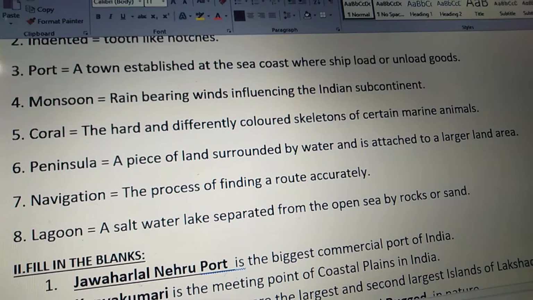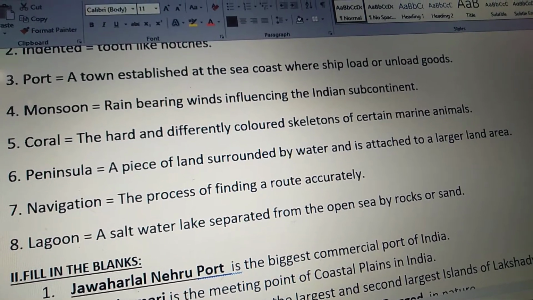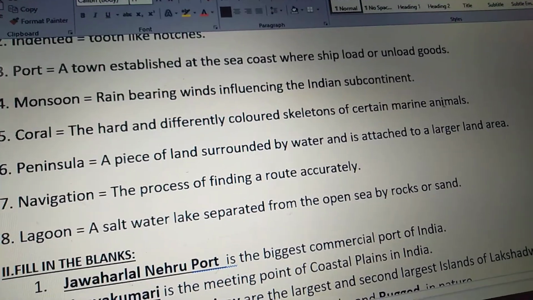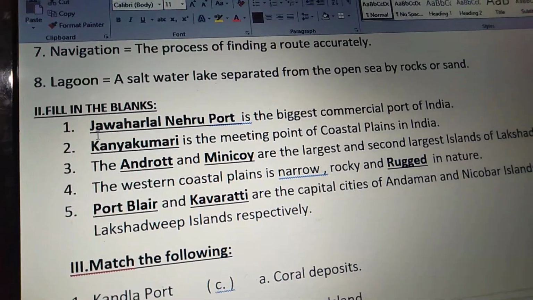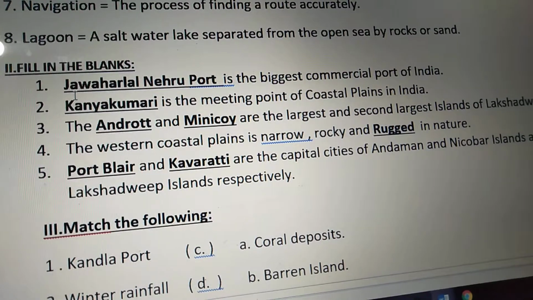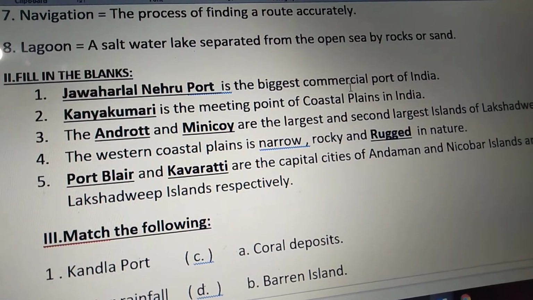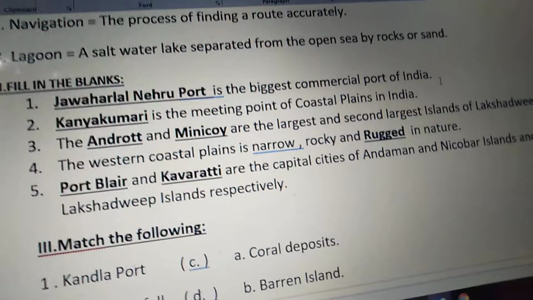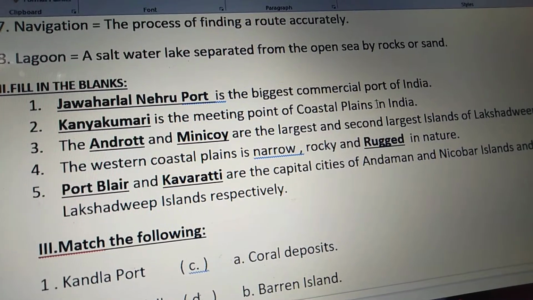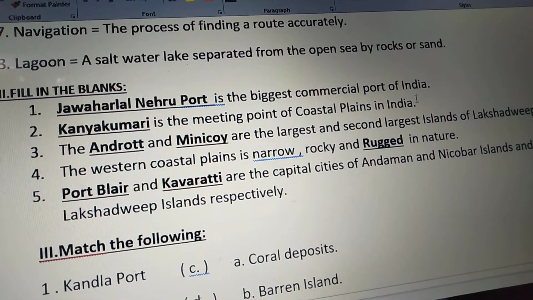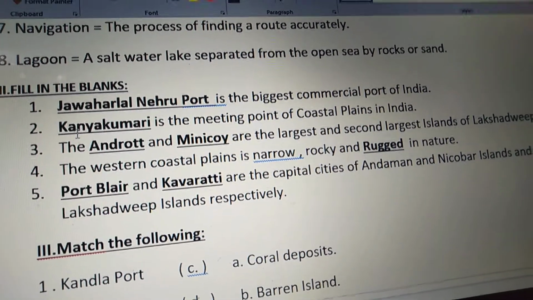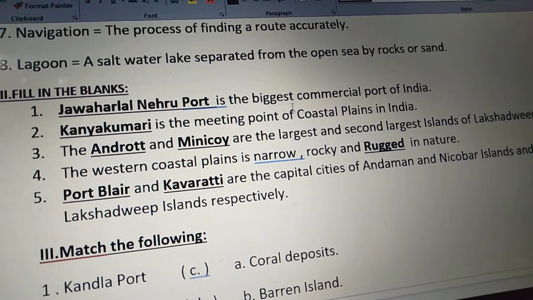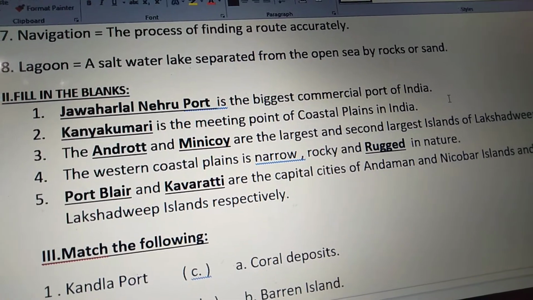Next, come to fill in the blanks, children. Dash is the biggest commercial port of India. So, which is the biggest commercial port of India? Jawaharlal Nehru Port. Jawaharlal Nehru Port is the biggest commercial port of India.